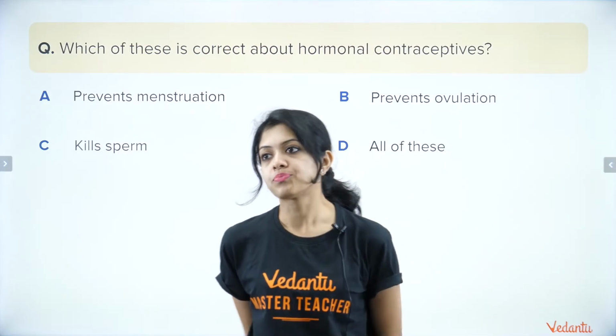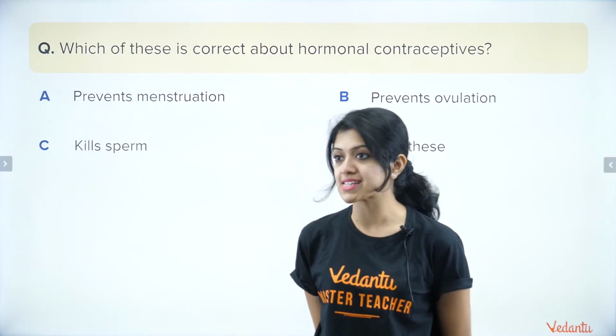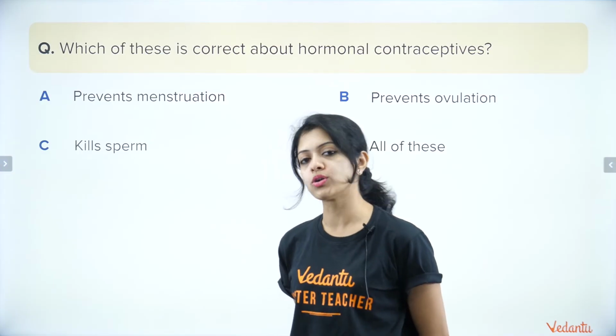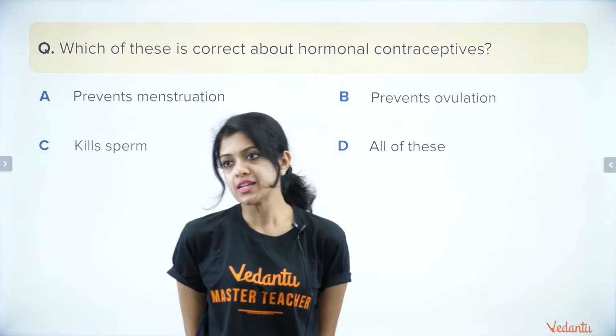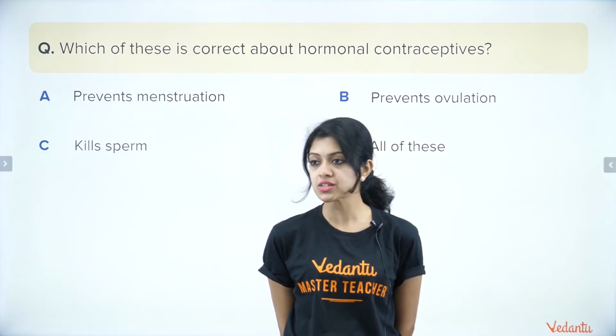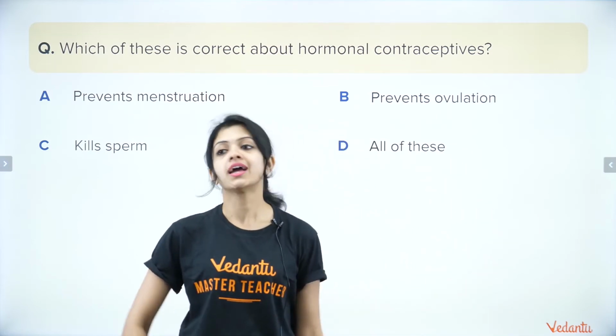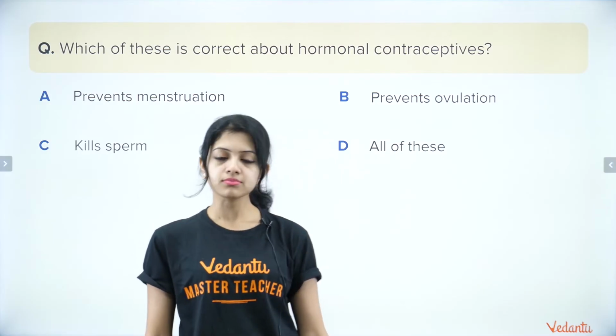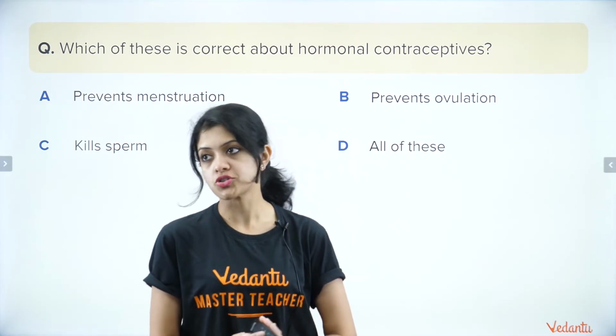Okay, now which of these is correct about hormonal contraceptives? Okay, hormonal contraceptives. Does it prevent menstruation? Does it prevent ovulation? Does it kill sperm? Or do you think it's all of these? Hormonal contraceptives.